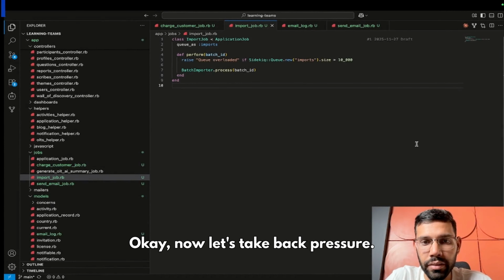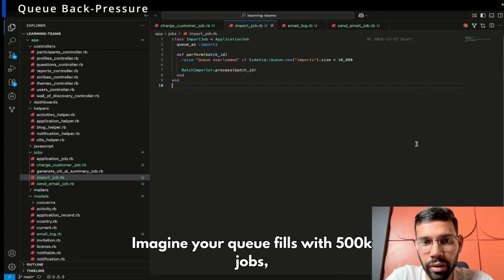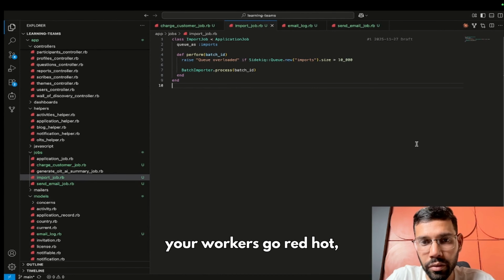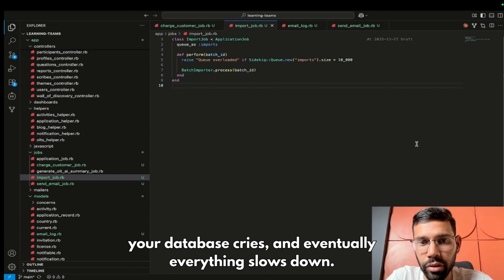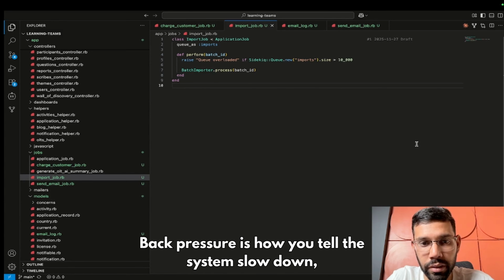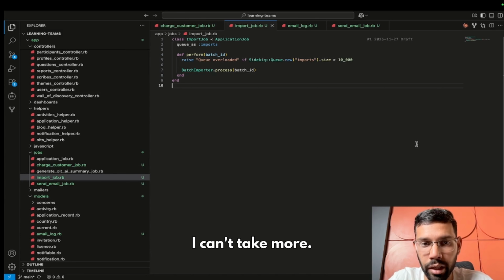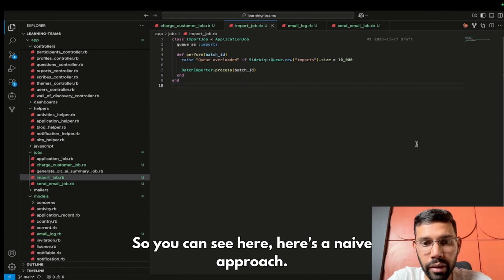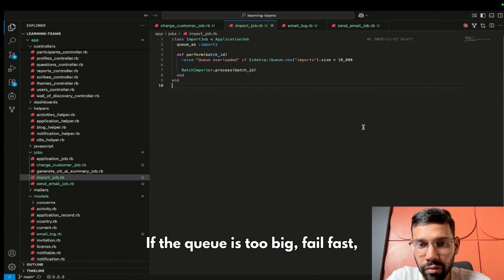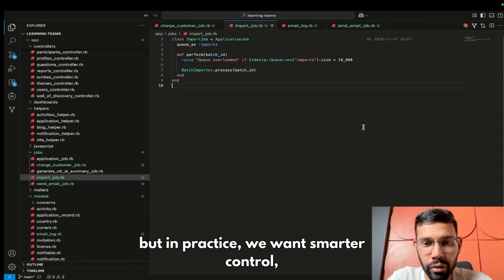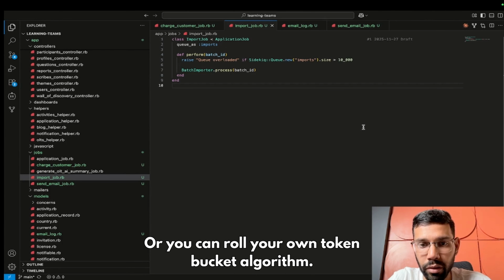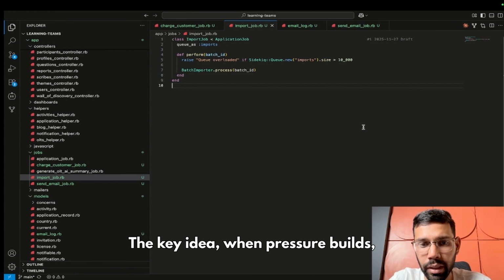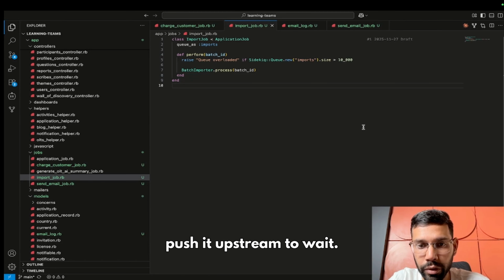Okay, now let's talk about back pressure. Imagine your queue fills with 500k jobs, your workers go red hot, your database cries, and eventually everything slows down. Back pressure is how you tell the system, slow down, I can't take more. Sidekiq does not automatically throttle job creation, but you can design it. So you can see here, here's a naive approach. If the queue is too big, fail fast. But in practice, we want smarter control. Sidekiq Enterprise has rate limiters, or you can roll your own token bucket algorithm. The key idea: when pressure builds, either shed load or push it upstream to wait.